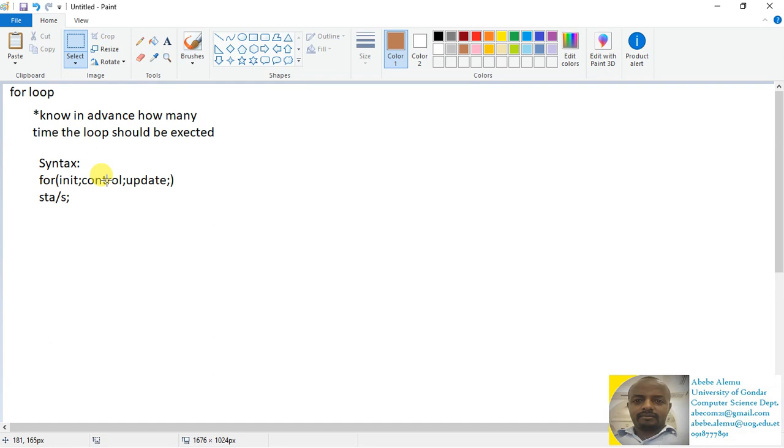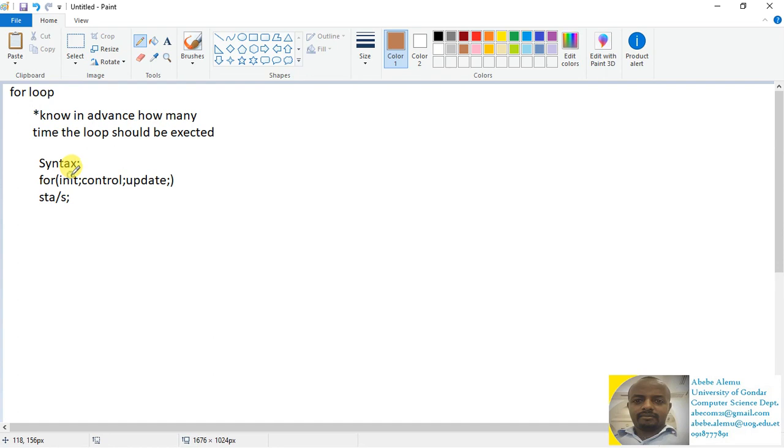For example, if we are asked to display the numbers 1 up to 5, the initialization is 1, the control is 5. The control will tell the compiler not to go beyond 5, and then in each loop the value of i will be incremented by 1 to arrive at 5 starting from number 1. In each loop, if the control is true, the statement will have a chance to be executed. To simply understand the loop, you need to know the order of execution of the statements.